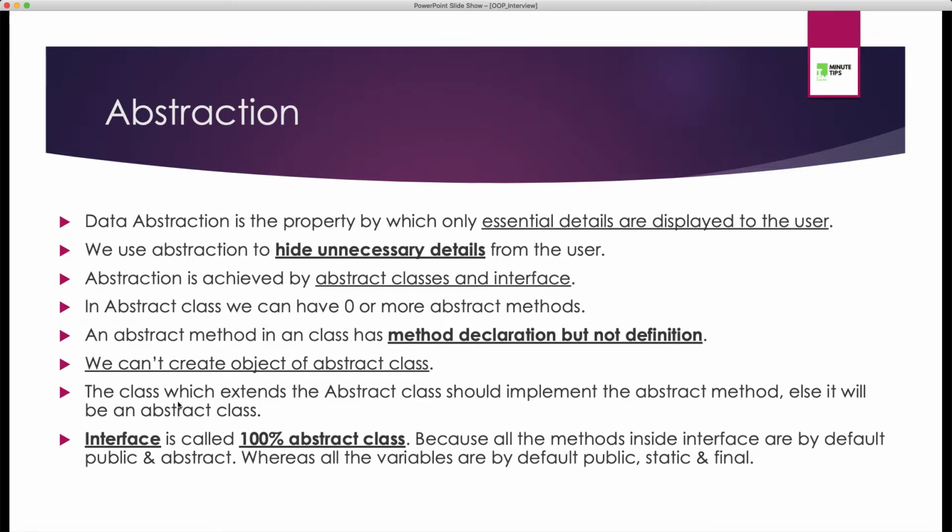Okay, a class which extends an abstract class should implement the abstract method, else it will be an abstract class. The basic and most important point is that an interface is called a 100% abstract class. Why? Because all the methods inside an interface are by default public and abstract. Similarly, all the variables are by default public, static and final.